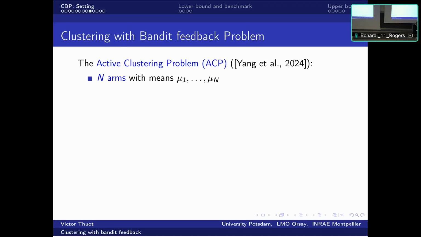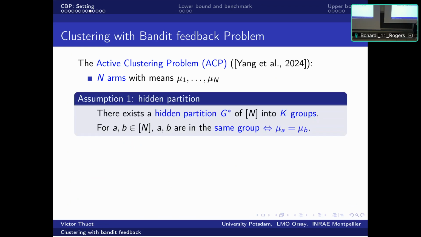And in our problem, we assume that there is some structure over the set of arms, and we want to recover this structure, which is a clustering. So we assume that there is a hidden partition of the arms, and two arms within the same group share the same mean vector, so they share the same probability distribution.